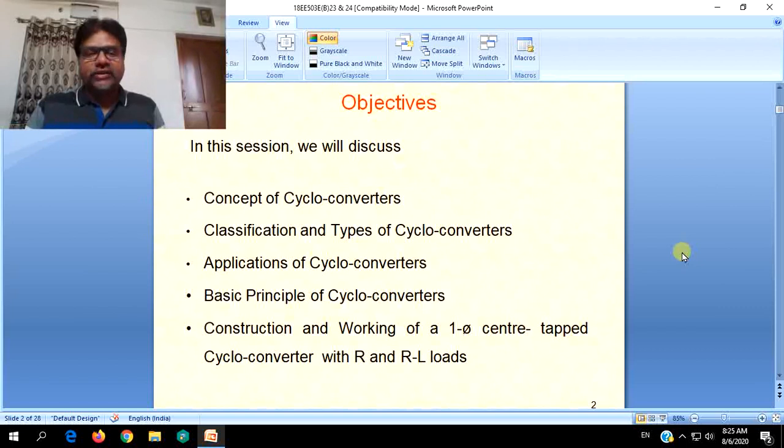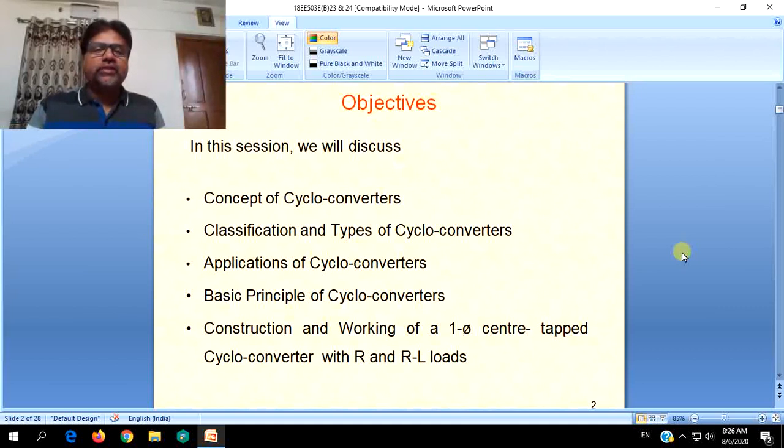But what does it do other than the AC voltage regulation? It changes the number of cycles of the input waveform according to the requirement of the load. And these converters are named after that only, that is why they are called cycloconverters or cycle converters. So in this session and in the following sessions, rather a big topic, we will be discussing cycloconverters in two sessions.